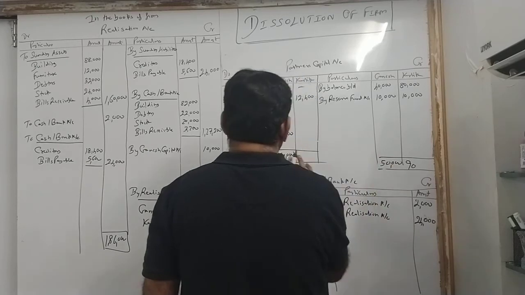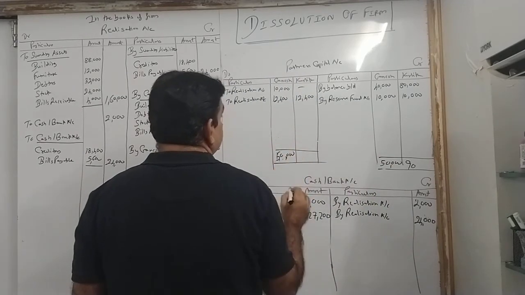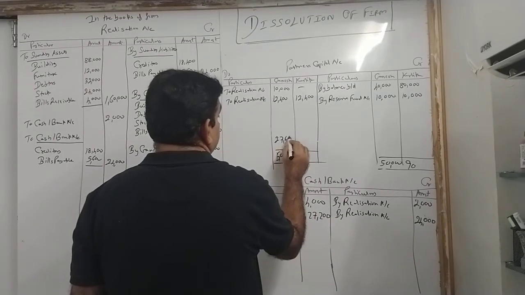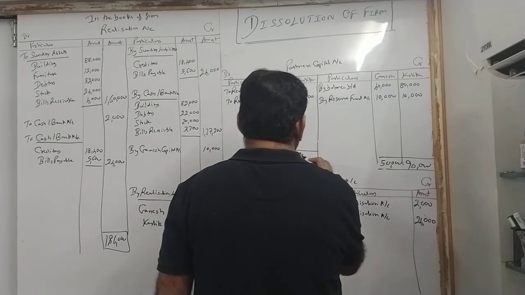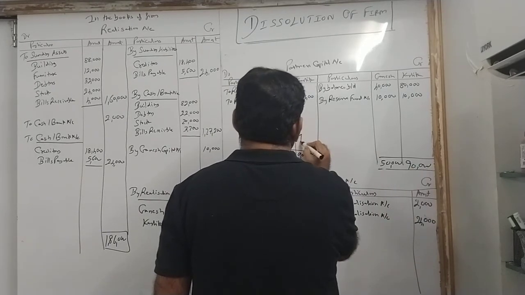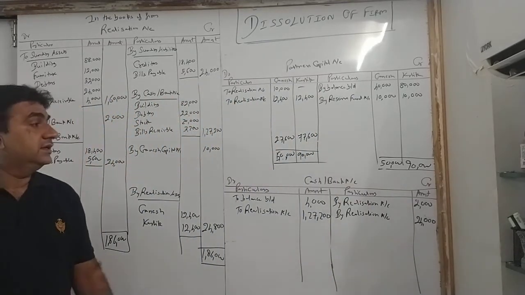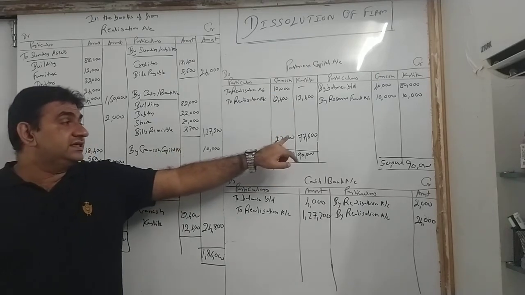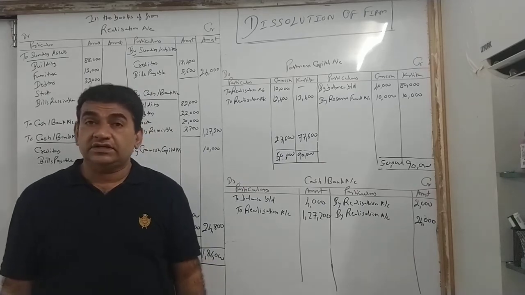I took 1 lakh, 50,000, minus 22, 27,600. This is 80 and 10, 90, so 77,600. Sorry, I took 1 instead of 10. So 27,600 and 77,600. Now listen. What should we do in admission in final accounts?